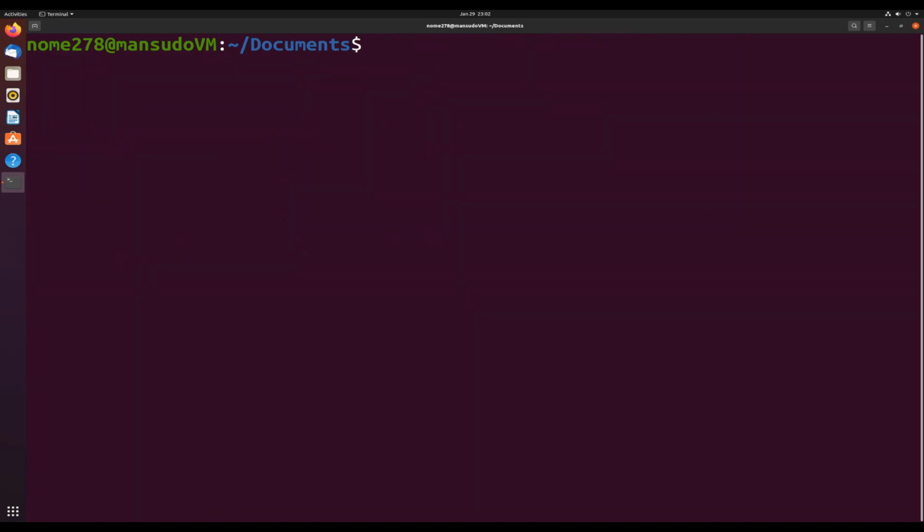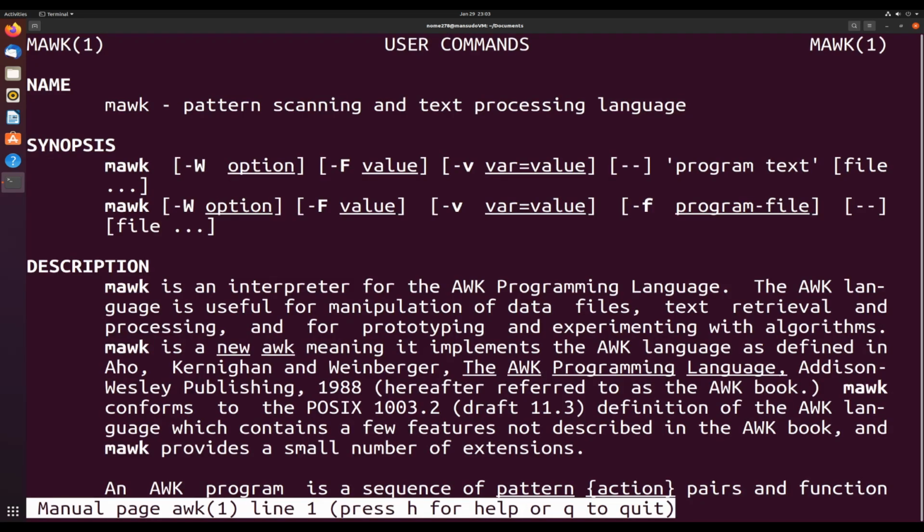Okay, so the next command that I want to talk about is the awk command. Now, awk can be kind of confusing at first. This is not going to be a deep dive into awk, but let's talk about what it is exactly. Awk is a command similar to grep, but instead of filtering out by words, it formats what is shown. So let's run man awk, and let's go over what the command looks like.